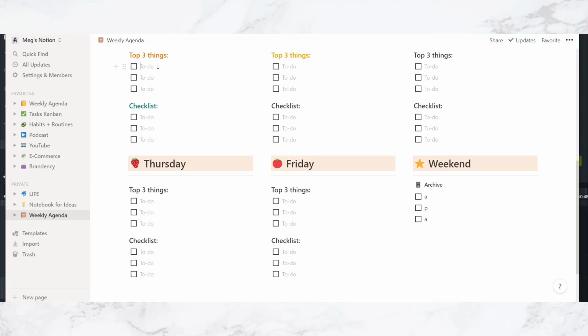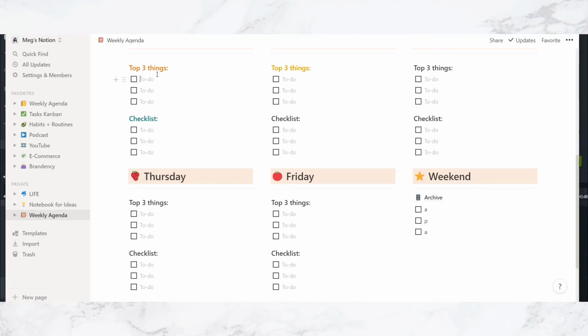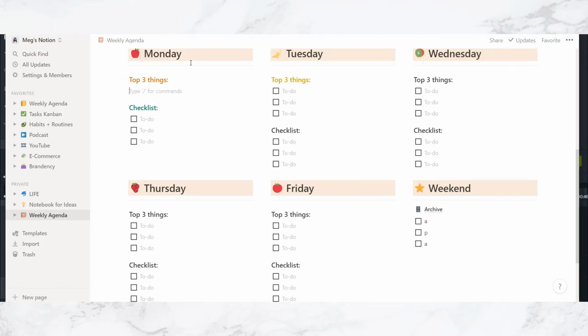And what I do at the end of the week is, so let's say blah blah blah. But if you finish the week, all I do is drag this. And then you see on the bottom right here under weekend, there is an archive folder. So I literally just drag and drop it into the archives. And then I just refresh again by adding 3 clean spaces for me to add to-dos. That way every single week I am refreshing it.